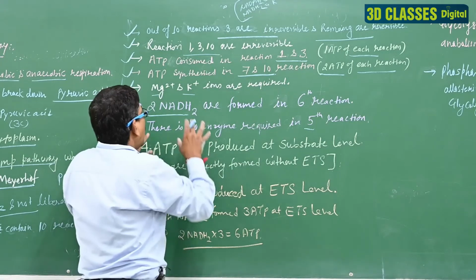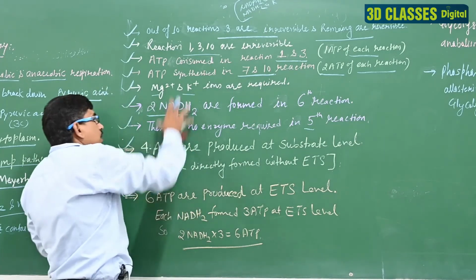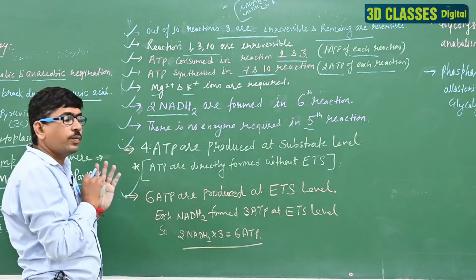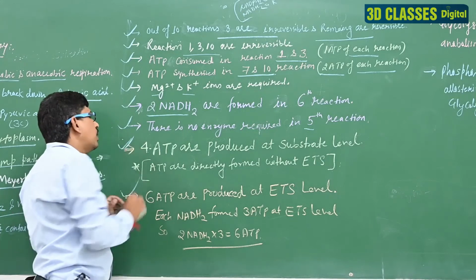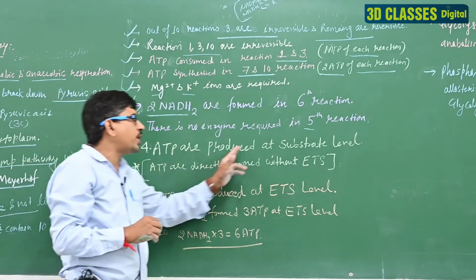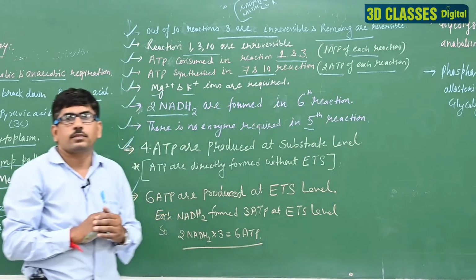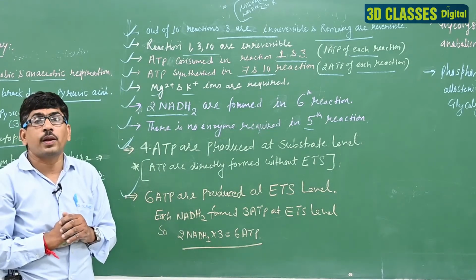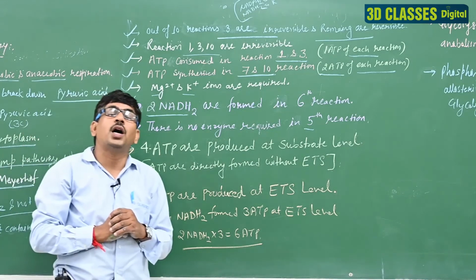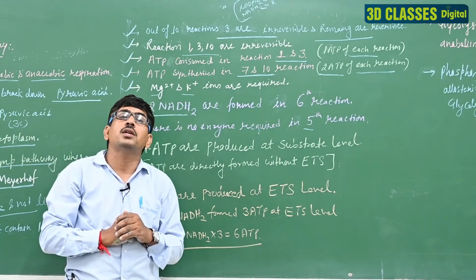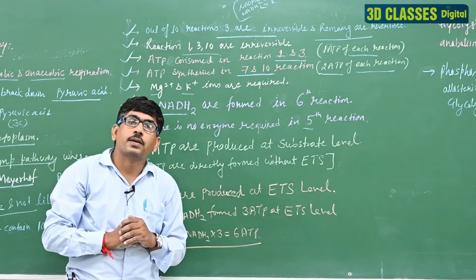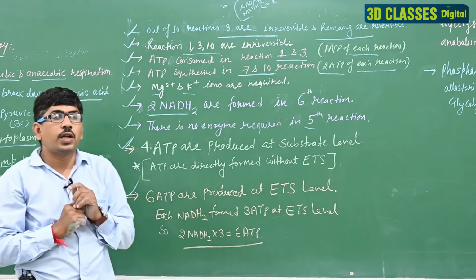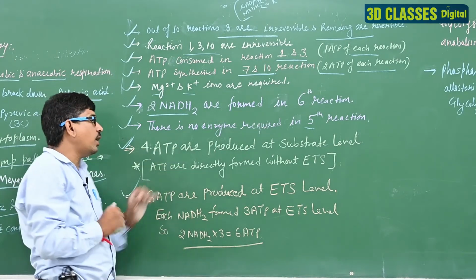Clear? अब हम बात करें यहाँ पे इसके अंदर, ये तो हुआ how many ATP are formed, but there are 2 important questions here. The 4 ATP are produced at the substrate level. That is a question for medical exam. How many ATP are formed in glycolysis at substrate level? Answer is 4 ATP.